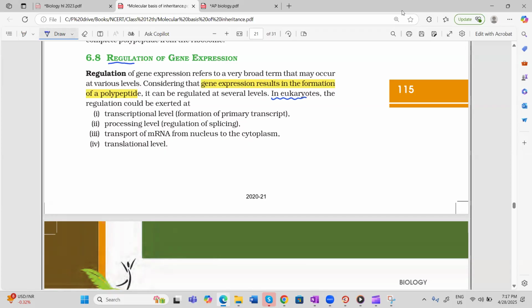And in eukaryotes, we can regulate at the transcriptional level, which means if we don't want, we will not allow formation of primary transcript. Then we can control at the processing level, which means we can regulate the splicing. We can regulate at the transport level. We will not allow transport of messenger RNA from nucleus to cytoplasm, and last at the translation level. So in eukaryotes, regulation is observed at 4 levels.